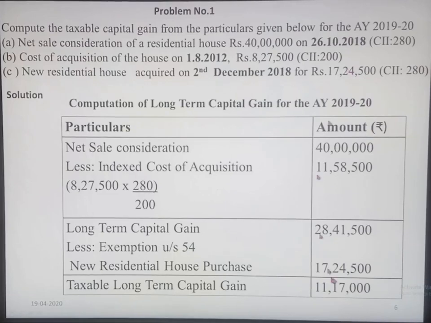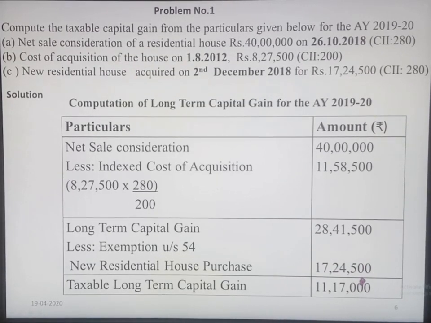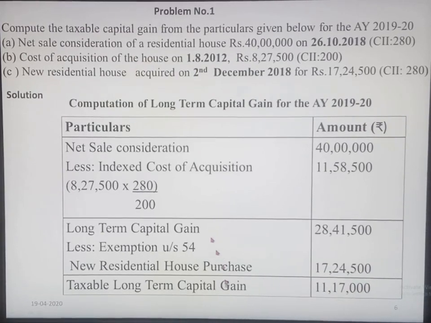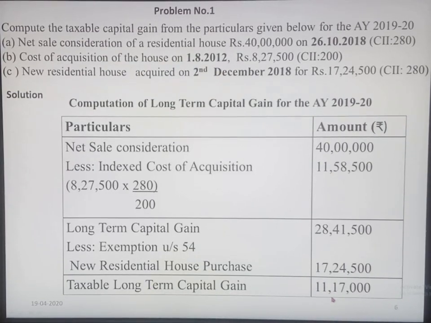So here we can deduct the amount, the cost of new residential house, 17,24,500. If you deduct this from the long-term capital gain, you get the taxable long-term capital gain of 11,17,000.